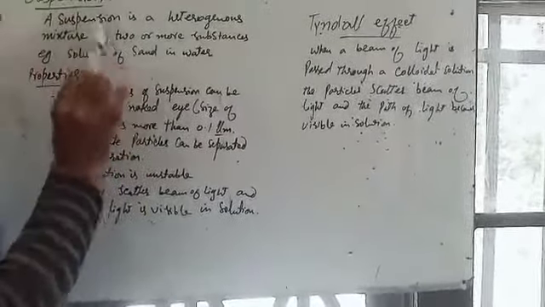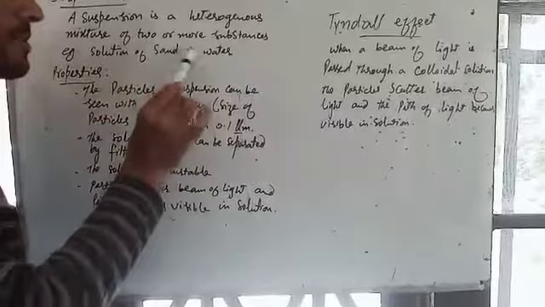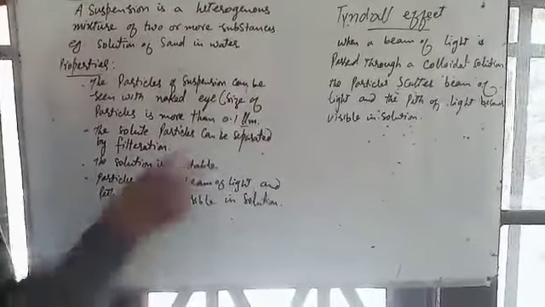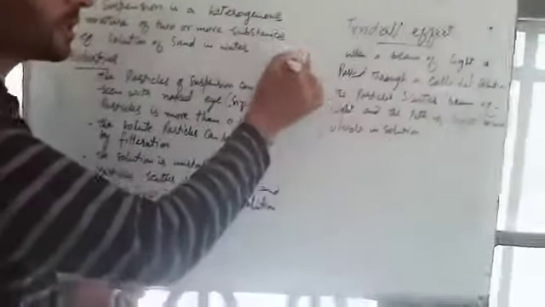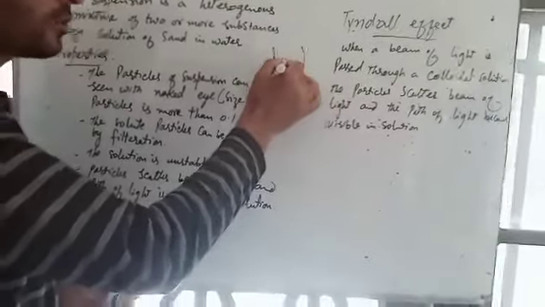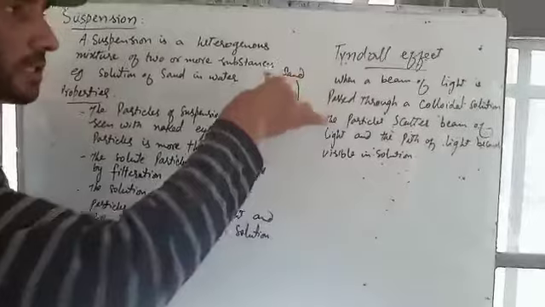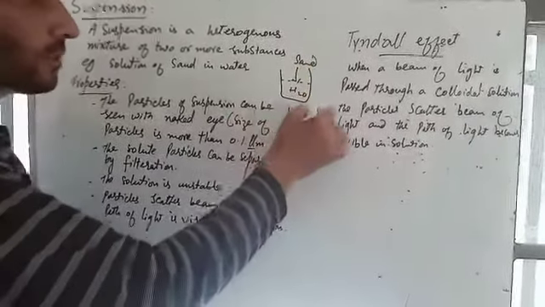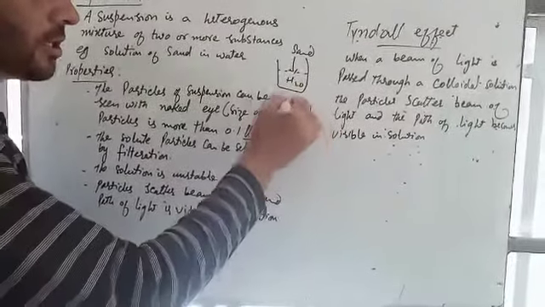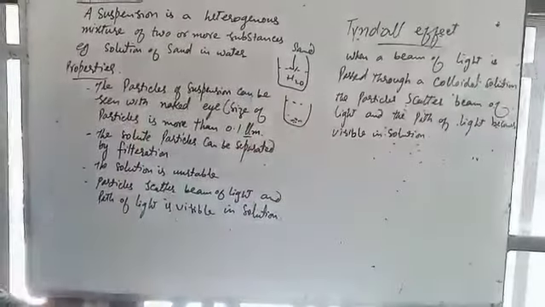What is the example of suspension? That is solution of sand and water. If you put sand in a glass of water, you will see that type of solution is known as heterogeneous solution, or you can say suspension.